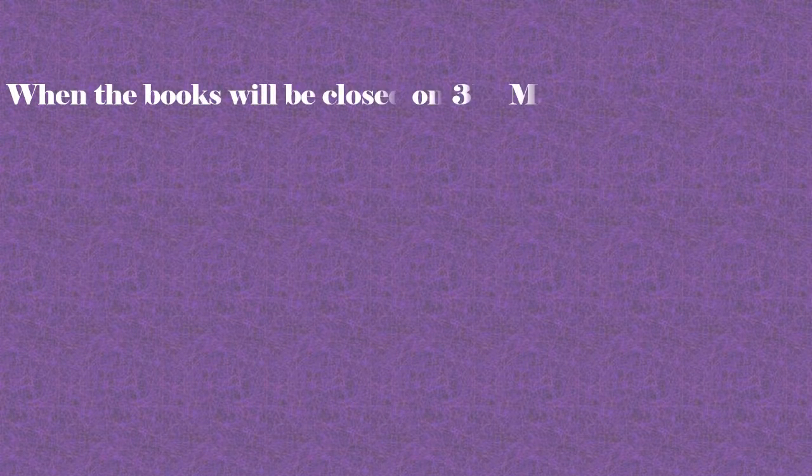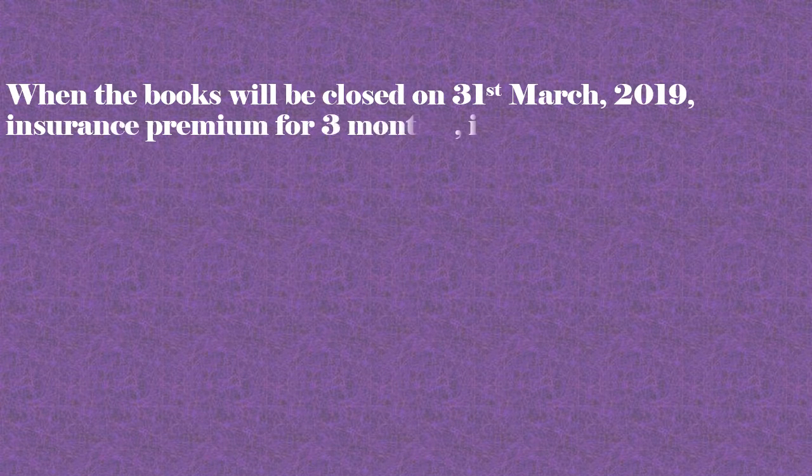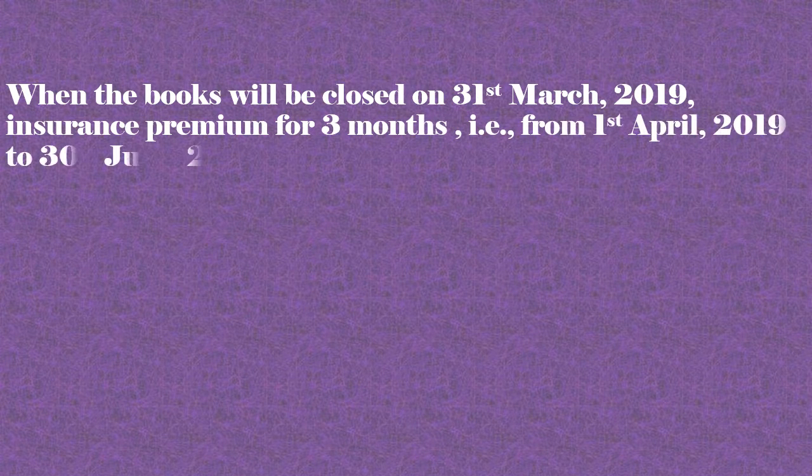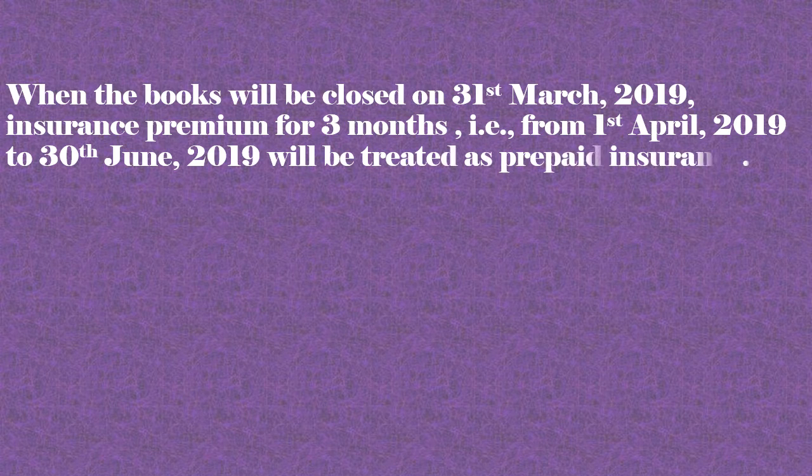Now, for example, when the books will be closed on 31st March 2019, insurance premium for 3 months, that is from 1st April 2019 to 30th June 2019, will be treated as prepaid insurance. So here the year starts from 1st April to 31st March, but on July 1st 2018, the insurance premium was paid for 1 year.